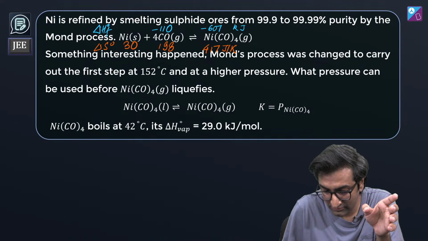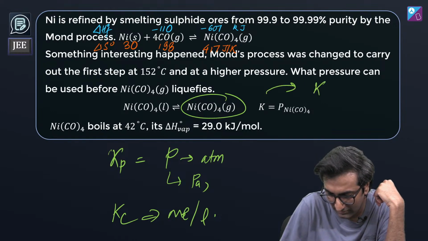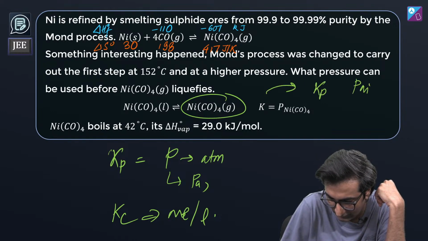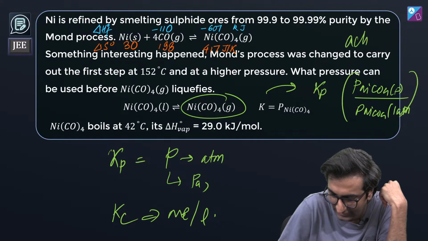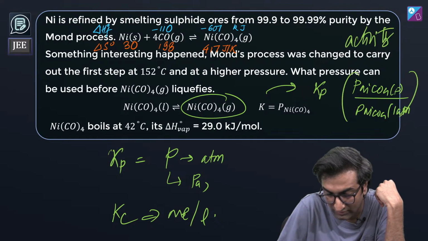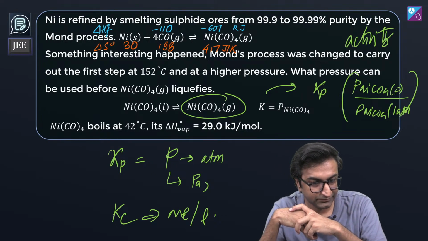Kp doesn't have any units, right? The reason why I can put units to it is because Kp in fact is going to be P of NiCO4 at whatever pressure divided by P of NiCO4, which is 1 atmosphere. This whole thing is called activity. We have talked about this already. Yeah, it won't be Pascal. Exactly.